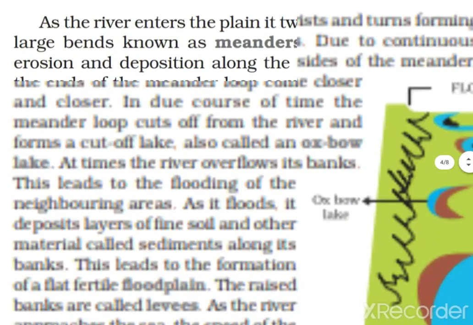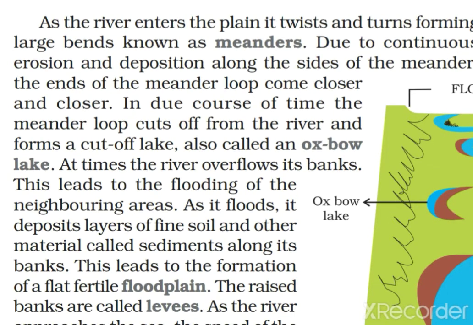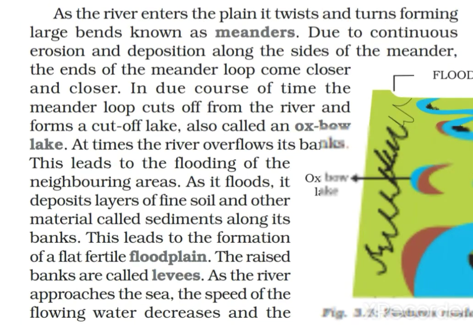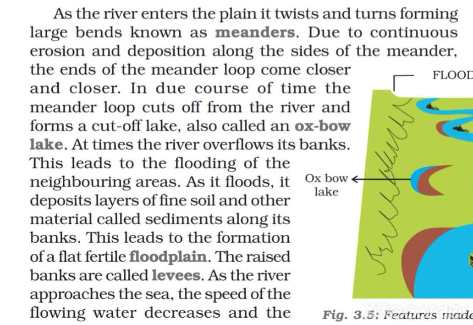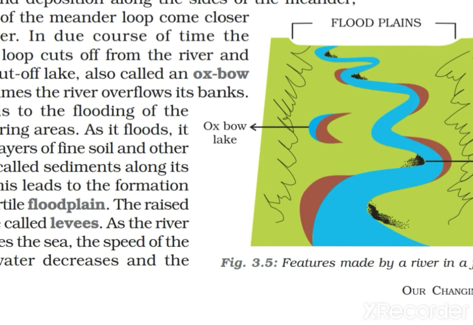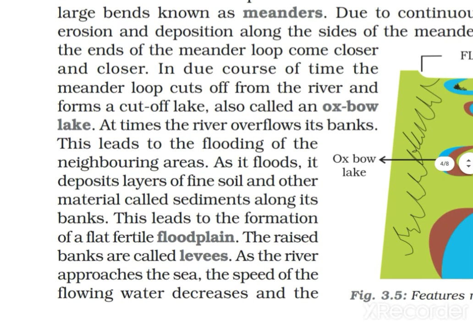As the river enters the plain, it twists and turns, forming large bends. These large, round-shaped bends are known as meanders. Due to continuous erosion and deposition along the side of the meander, the ends of the meander loop come closer and closer. Gradually these ends will come closer and closer, and somehow this will be separated from the main stream. Right? This loop comes closer and closer.